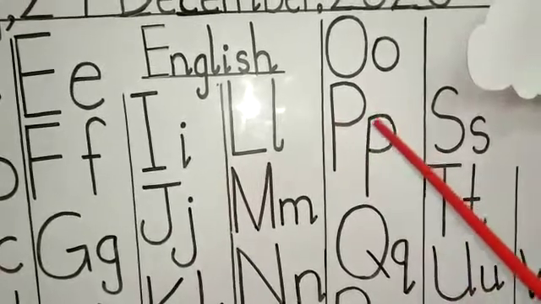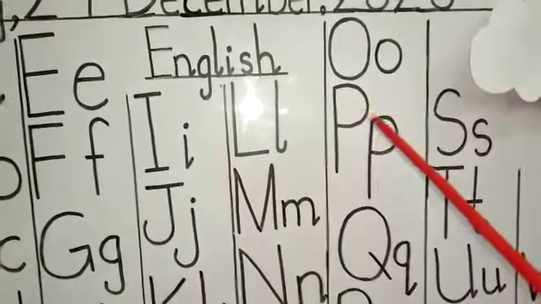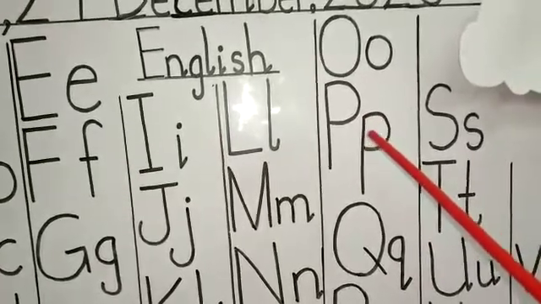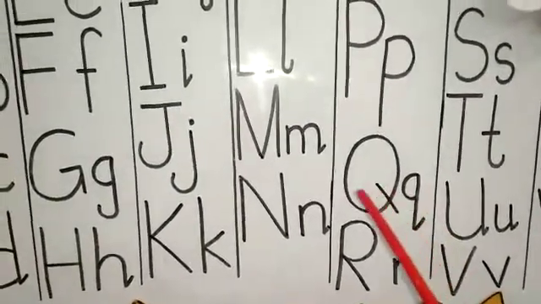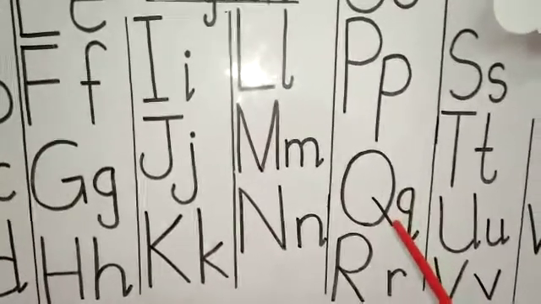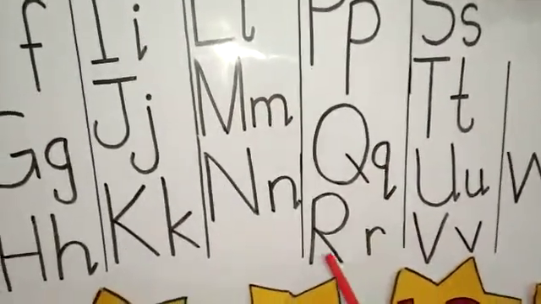P. Capital P and small p. P says P. What comes after P? Q. Capital Q and small q. Q says K. What comes after Q?